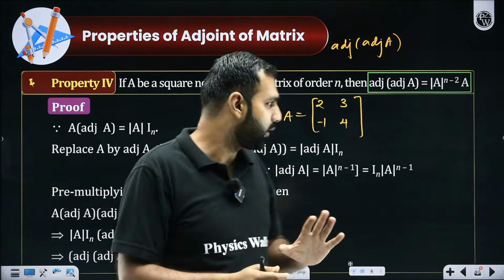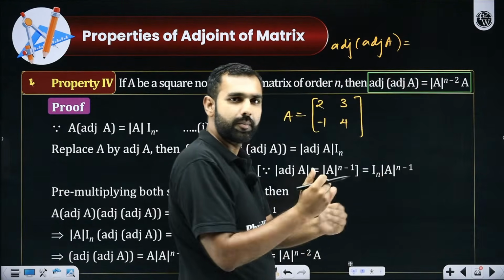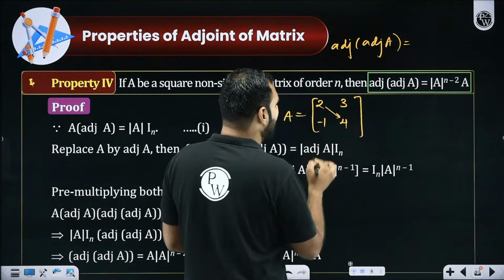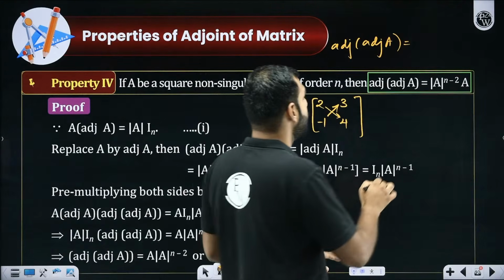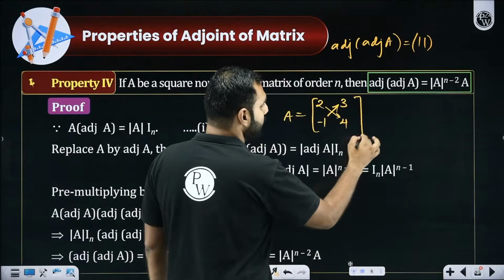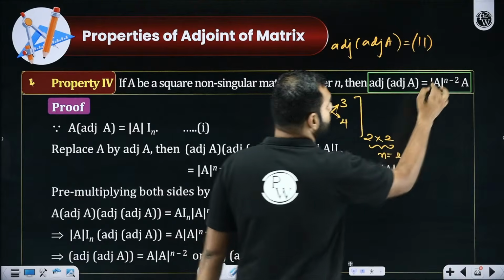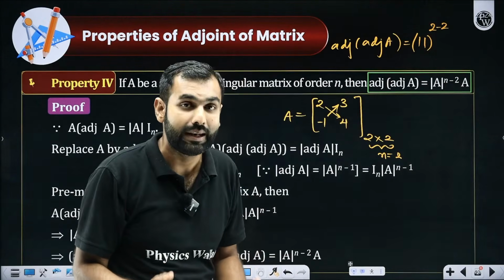There is a property. What is that? If you are asked to find adjoint of adjoint of A, the property says determinant of A to the power n minus 2, times A. What is determinant of A? 4 into 2 is 8, and this is 3, so 8 plus 3 is 11. So first of all, you write it as 11 to the power n minus 2. In case of a 2 by 2 matrix, n is clearly 2, so 2 minus 2. So for a 2 by 2, the determinant doesn't matter, luckily.